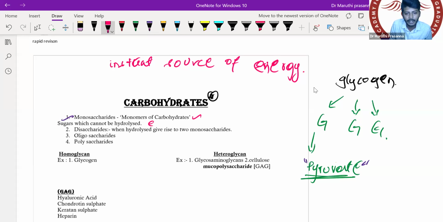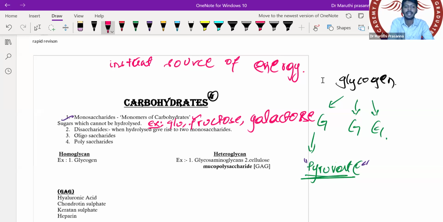The examples are important. Can you tell me some examples? Come on quickly. Can you tell me some examples for the monosaccharides? Very good. Glucose, fructose. Very good. All of you are correct. Galactose. Glucose, fructose, and galactose. So these are the substances which are working as monosaccharides.